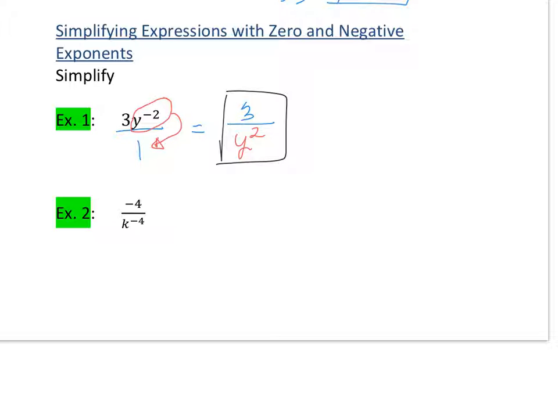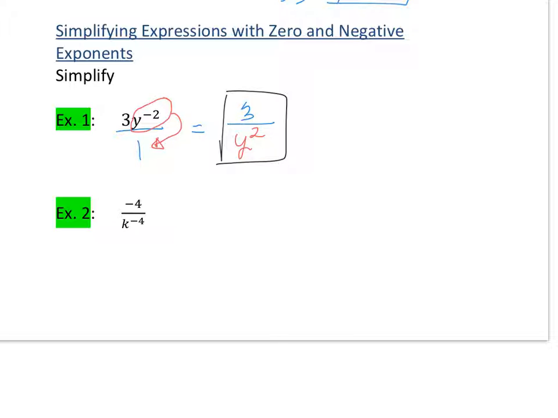Then look at example 2. We have a negative 4 in the numerator and a k to the negative 4 in the denominator. Numbers can be negative. That's okay. We just don't want a negative exponent. So we're going to keep the negative 4 here. You're not going to touch it.